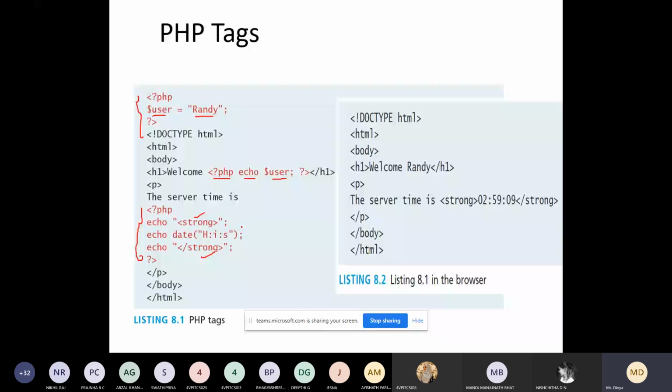So this is how the browser will understand your PHP code. HTML output from the PHP script. This is how your browser will see the PHP code and it will display the time. The server time is... So it will display the server time. This entire code which was there in PHP will be converted into HTML, and this is what will be displayed in the browser. The browser will display the server time is 2 hours 59 minutes and 9 seconds.